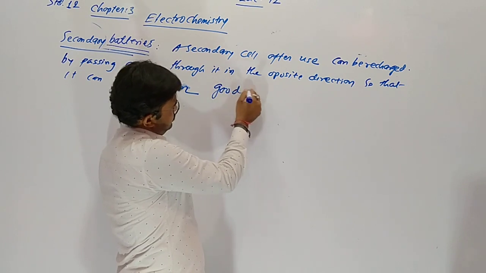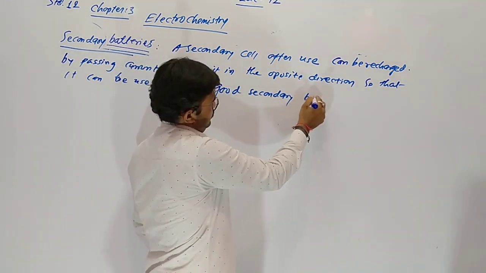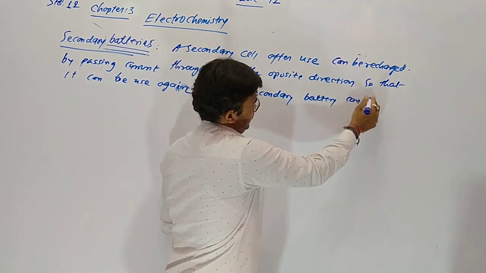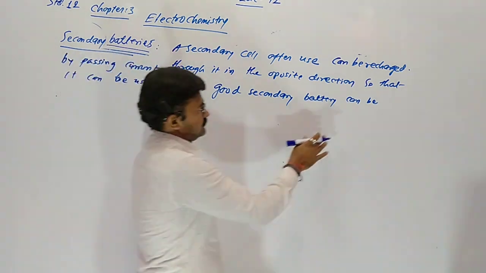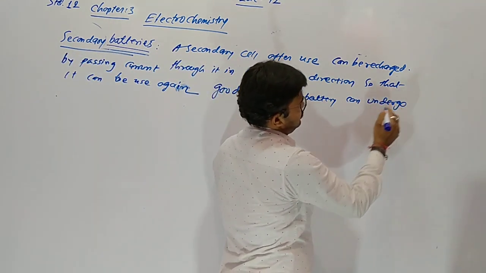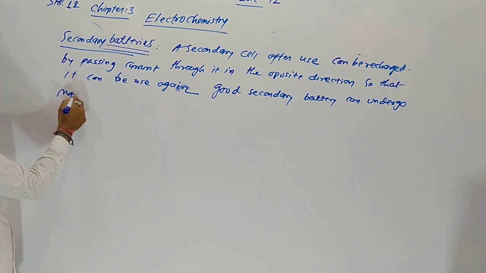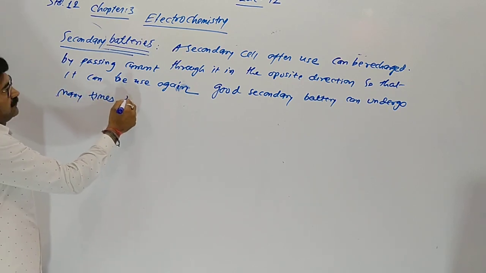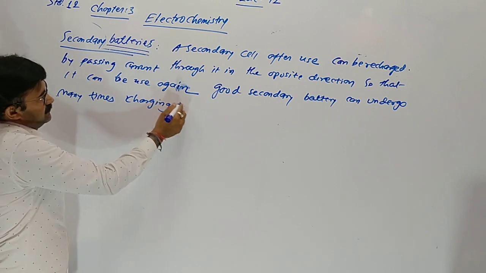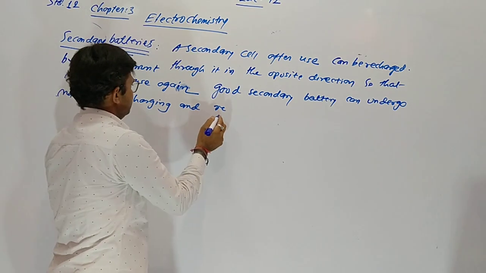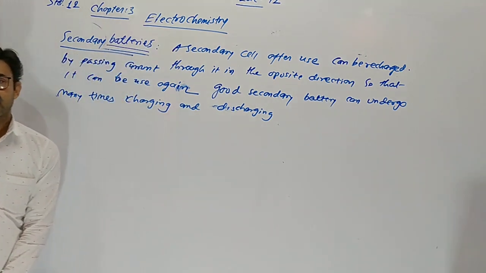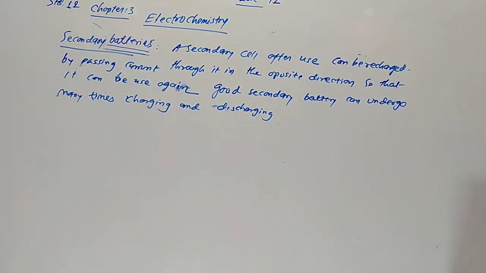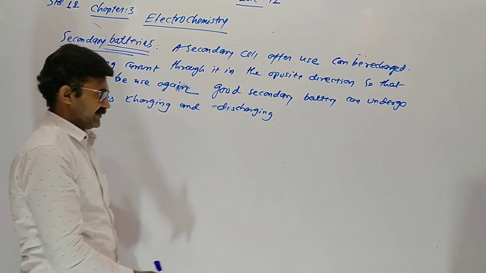A good secondary battery can undergo many times charging and discharging cycle. The most important secondary cell is a lead storage battery.